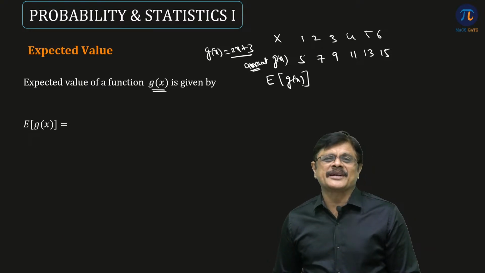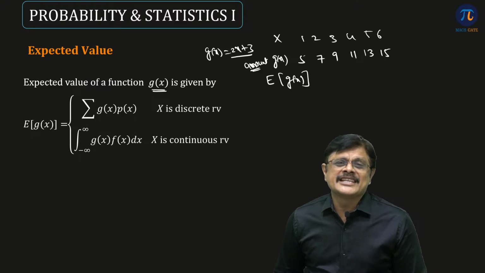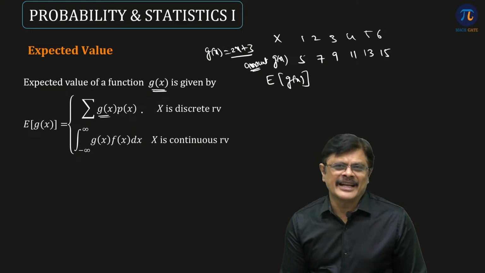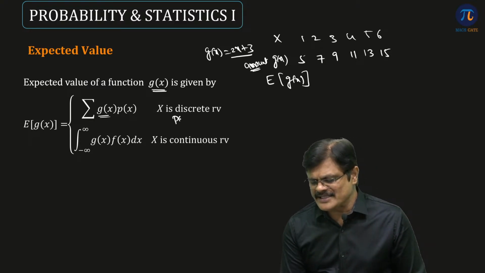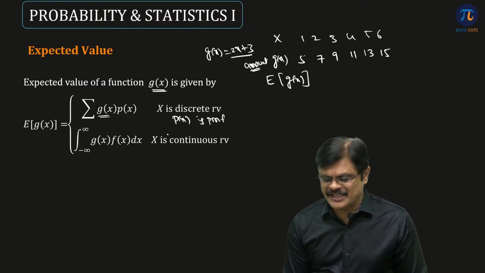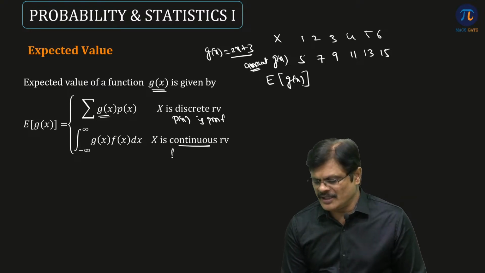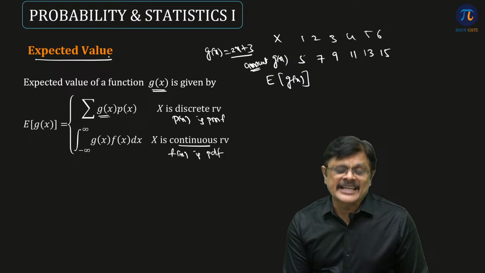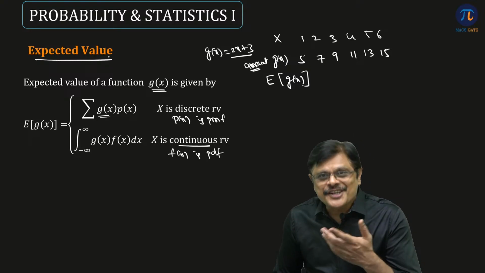So what is the answer? Expected value of gx is given by sigma gx into px when x is discrete random variable, where px is probability mass function, and integral minus infinity to infinity gx fx dx when x is a continuous random variable and fx is a PDF. So we can also define expected value of function also.